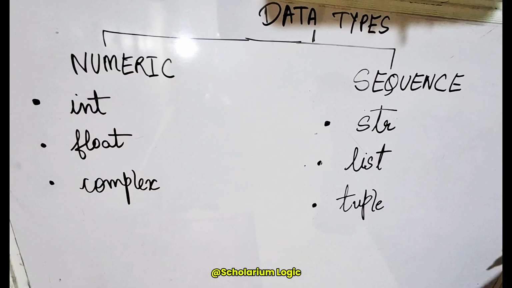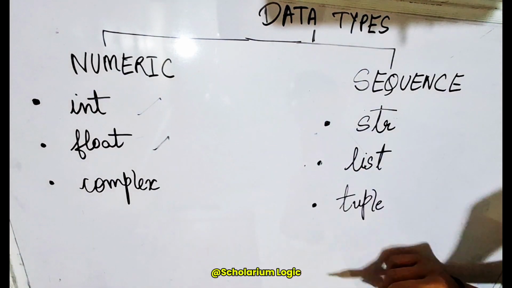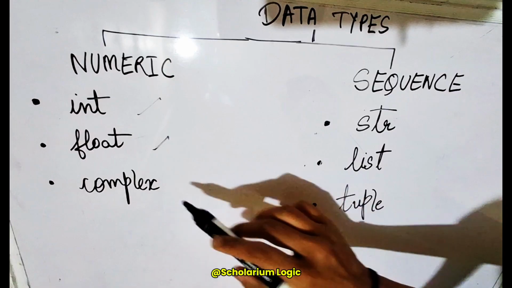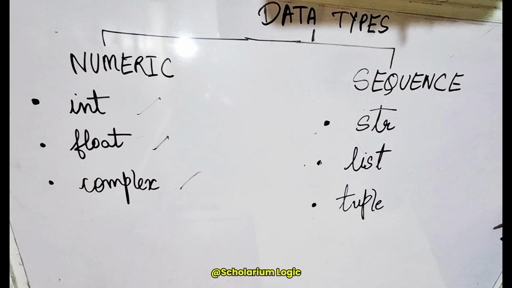By now, we have seen the integer data type and its specialities, the float data type and its specialities, as well as the complex data type and its specialities. All of these concepts which I have shared are very important from an exam point of view, as well as if you want to have basic knowledge of Python.